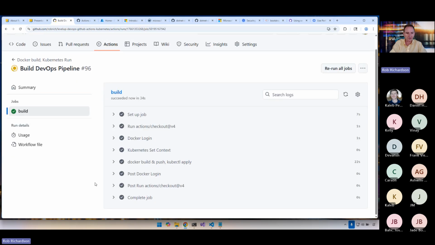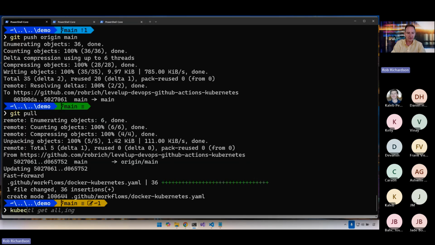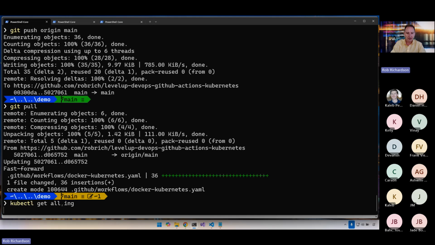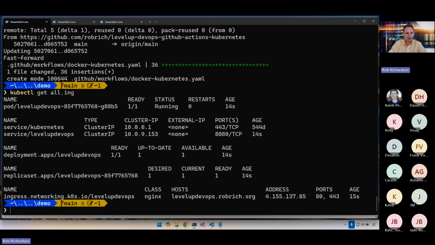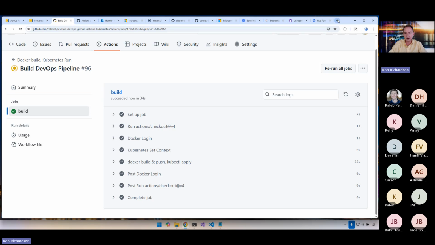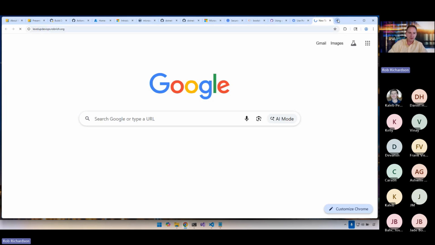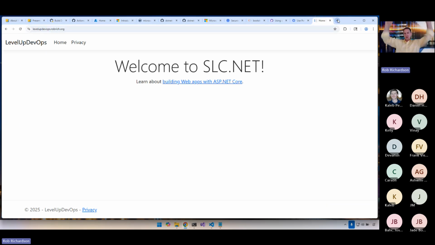Now it's going to do all of the steps. In this case, it's already green, and it just published a new container to Kubernetes. kubectl get all, and we can see that we've got a running pod, we've got our deployment and service, we've got our ingress up in place, and so if we've also set up our DNS, we can come here and we can view our running website.